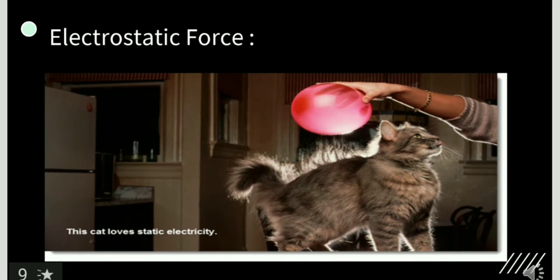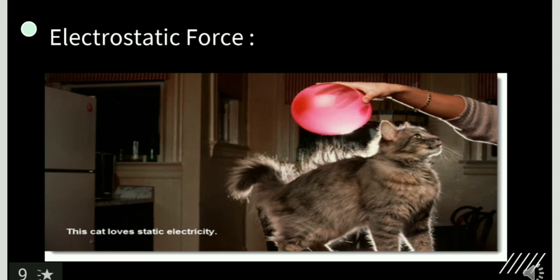So have you ever heard of this? Yeah, cats like this one. They love electrostatic force, and this happens only when two different charges come in contact with each other. This force is exerted by electric charges on each other.